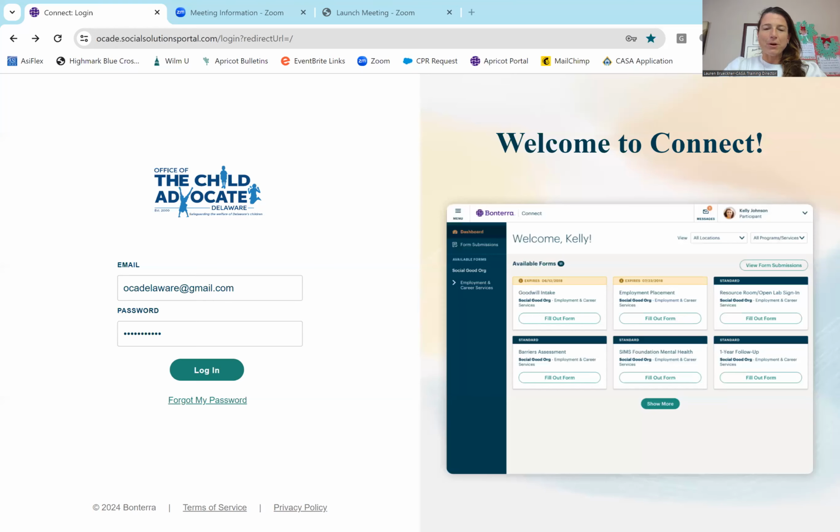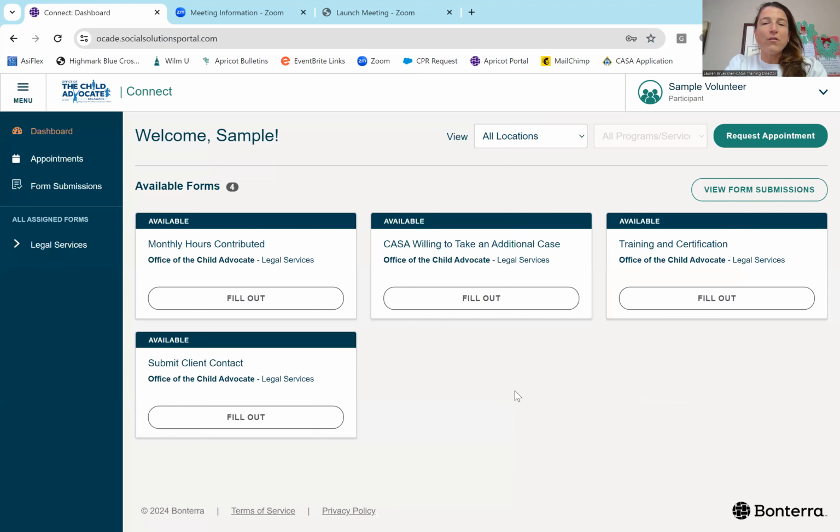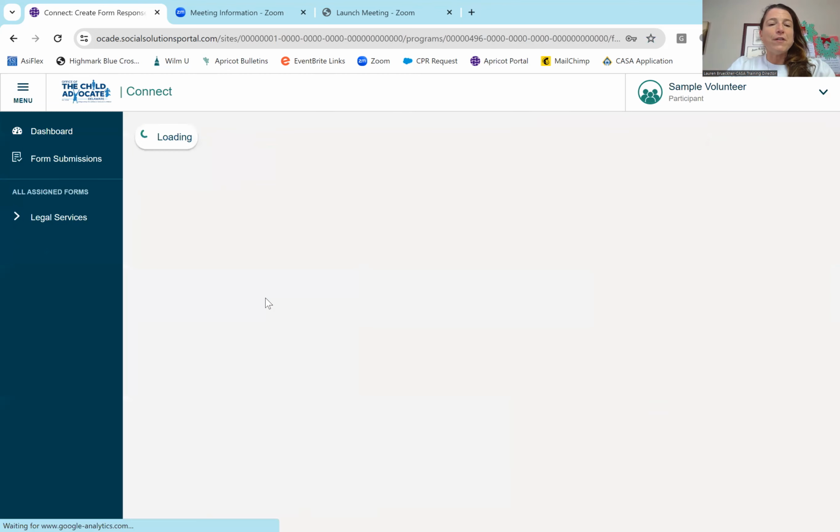We're going to log in to the Apricot portal. As you can see here, this is our website up here, ocade.socialsolutionsportal.com, and we're going to log in. Once we log in, we are provided with 4 options. So let's walk through these. The very first one is our monthly hours contributed. We're going to select fill out.